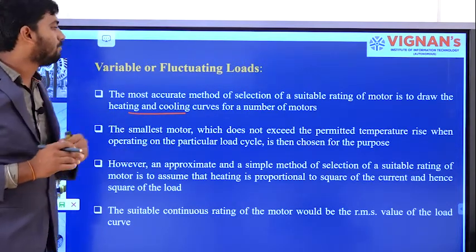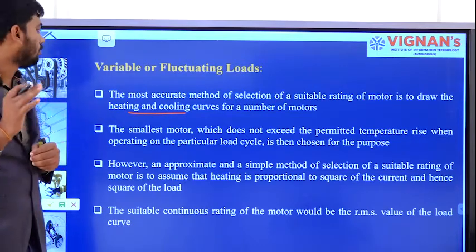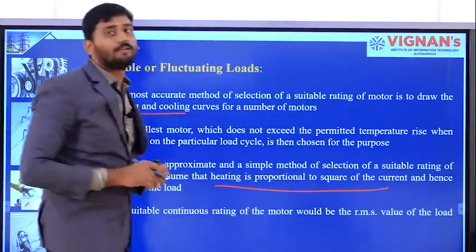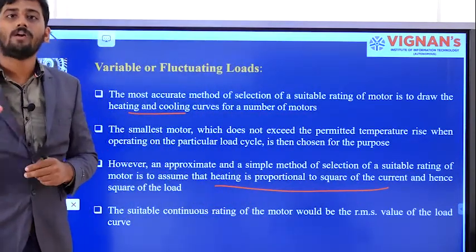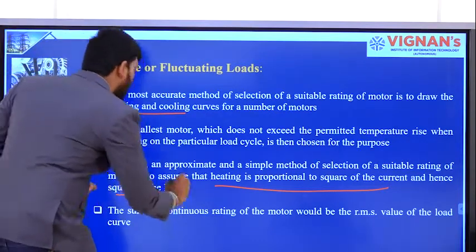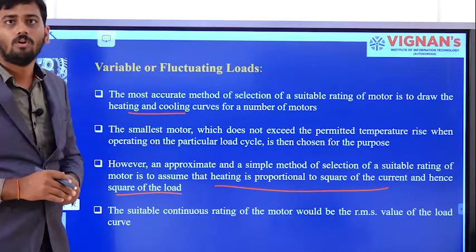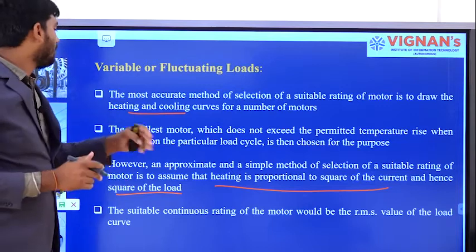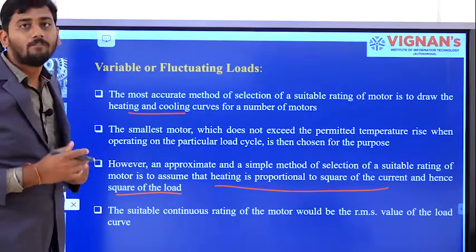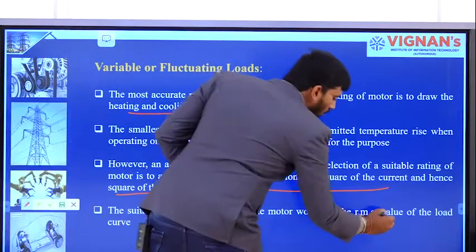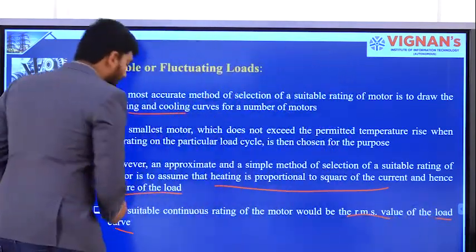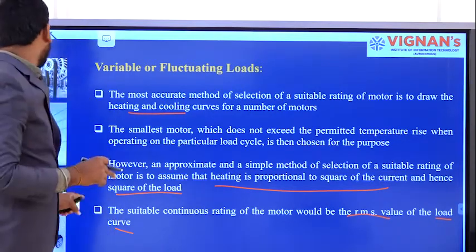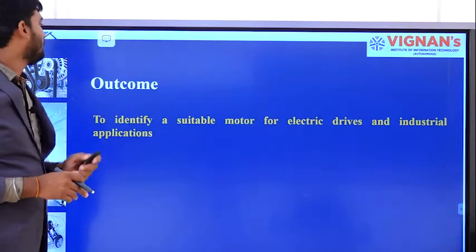However, an appropriate and simple method of selecting a suitable motor is to assume that heating is proportional to the square of the current, and the square of the current is nothing but the square of the load. By considering that, we need to choose the motor. The suitable continuous rating of the motor would be the RMS value of the load curve. Hope you all know about the RMS current value. This is about the variable or fluctuating loads.